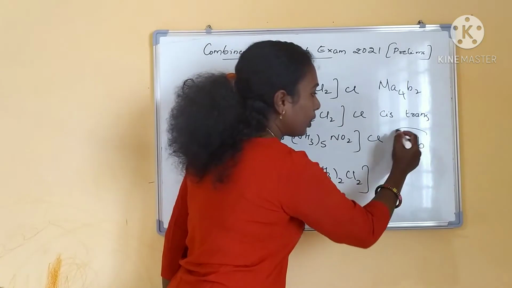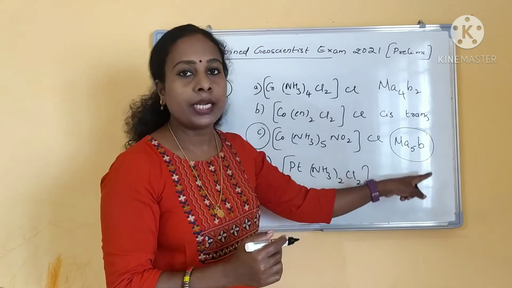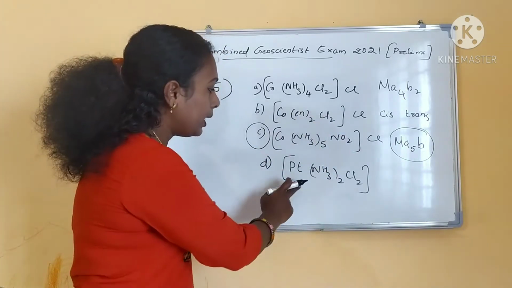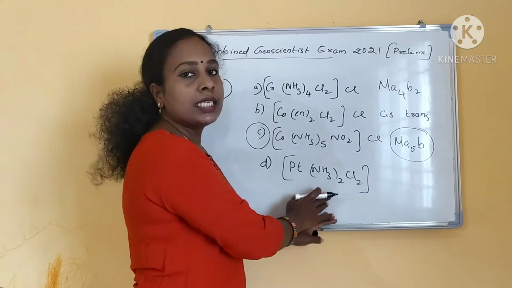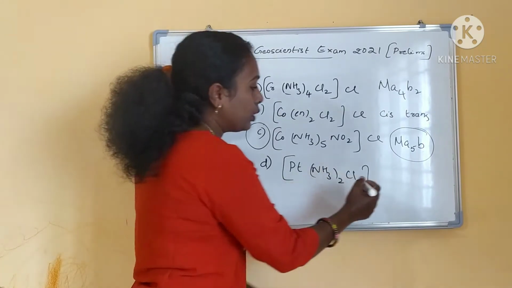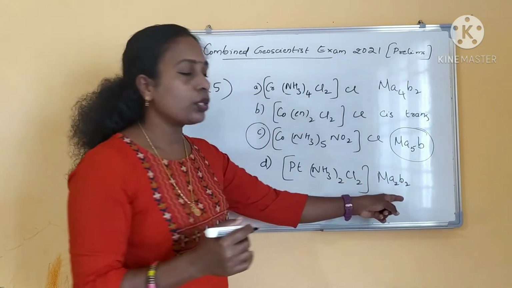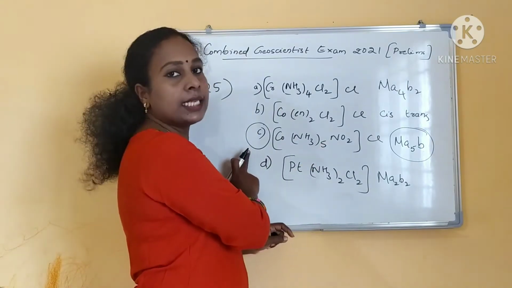Ma5B type in an octahedral complex will not show any stereoisomers, either geometrical or optical isomerism. And again, coming to the square planar complex, this has cis and trans isomers. 2 isomers are there, Ma2B2 type. This square planar complex will show 2 types of isomerism. So your answer is C.